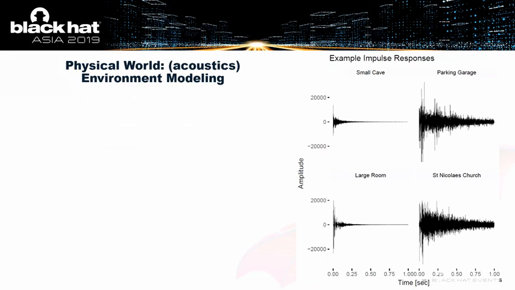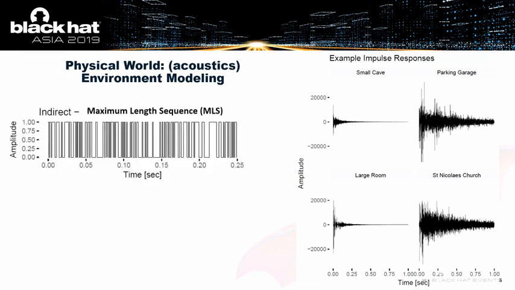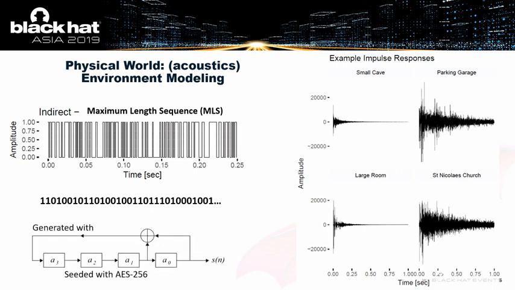So what we're actually going to use is something called a maximum length sequence signal, where we send this kind of noisy signal, as you can see, which is based off a pseudo-random binary sequence generated by this feedback loop. And what's special about this MLS sequence, aside from all sorts of acoustic properties that we can actually capture the impulse response, is that it works well in populated environments, and it's much harder to spoof because every time we send out this pulse, we can make it a new random signal.